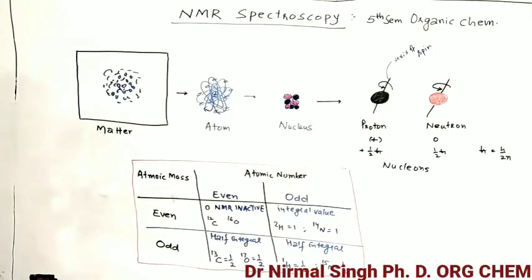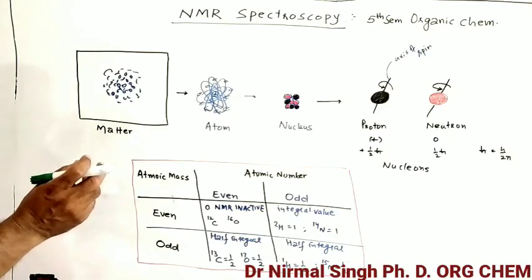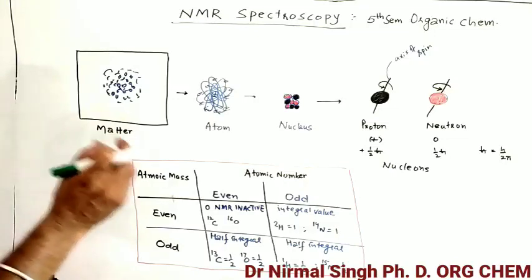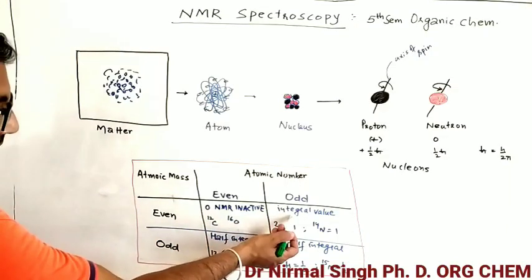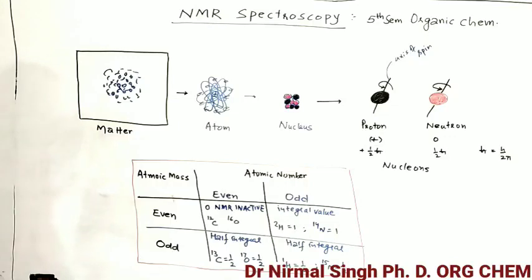For a compound to be detected by NMR spectroscopy, the nucleus or the atom must have some net spin value. That net spin value may be zero, integral, or half integral.